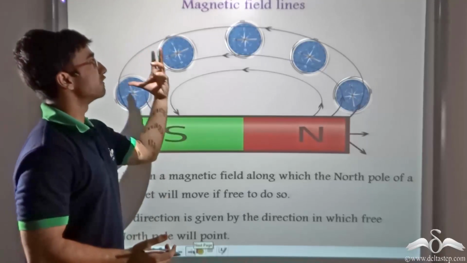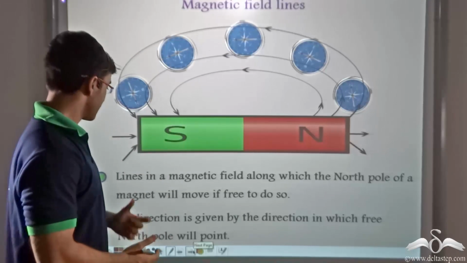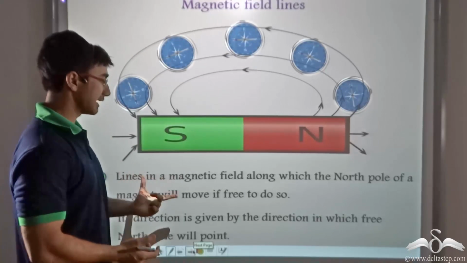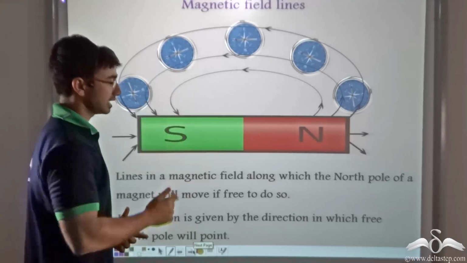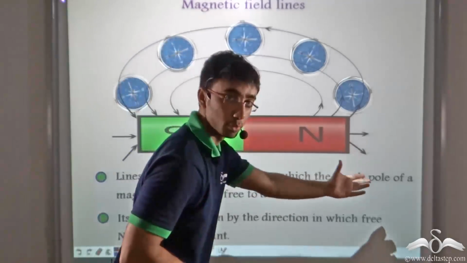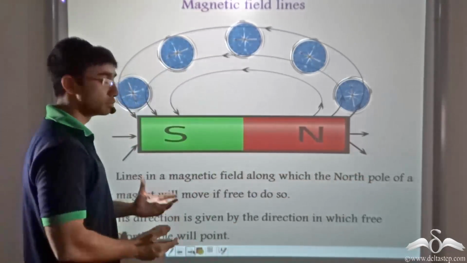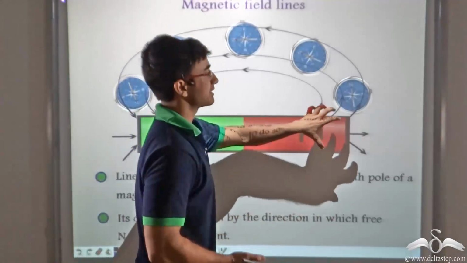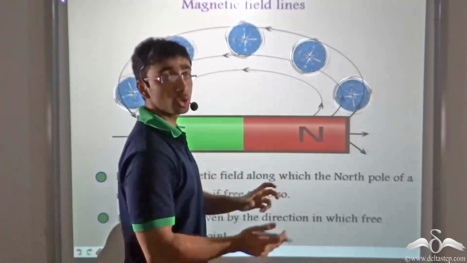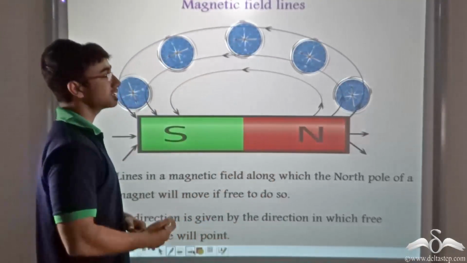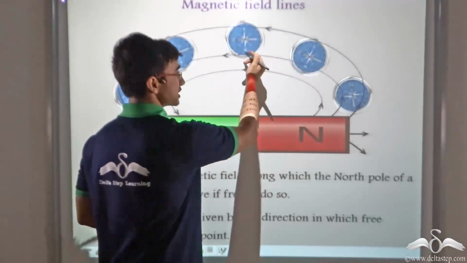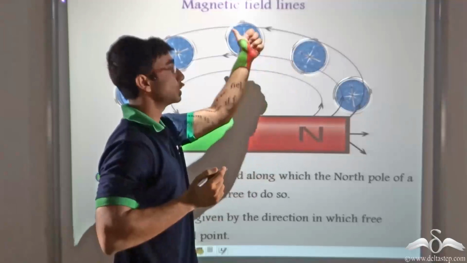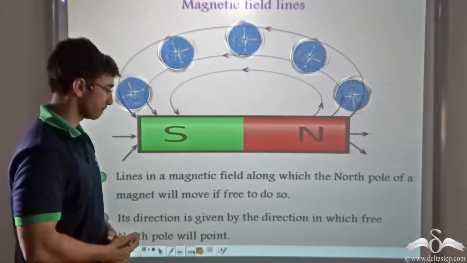So how can we now define magnetic field lines? Magnetic field lines in a magnetic field are those lines along which the north pole of a magnet will move if free to do so. So over here we found that when we place the compass, the north pole moved freely because it aligned itself in a direction as to show us the direction of the magnetic field lines.